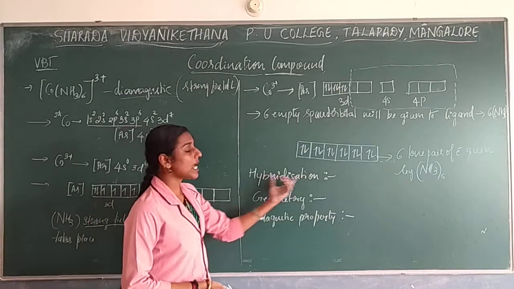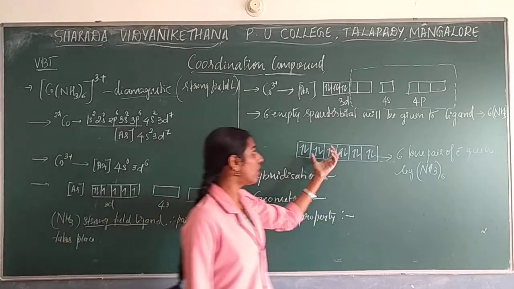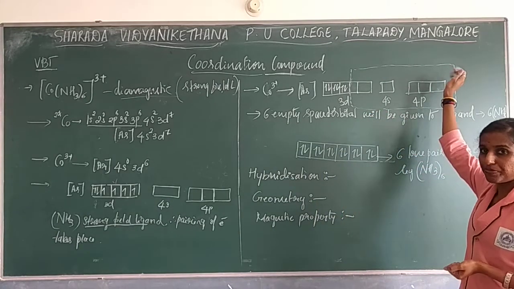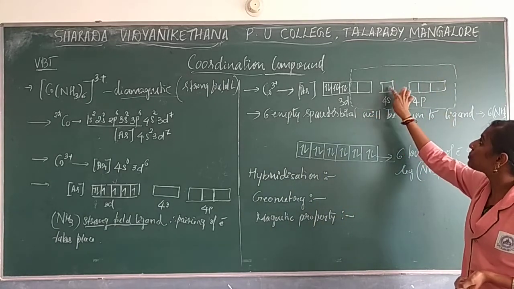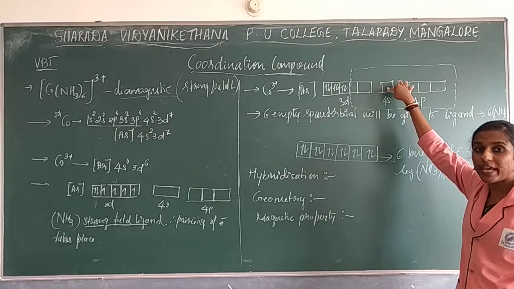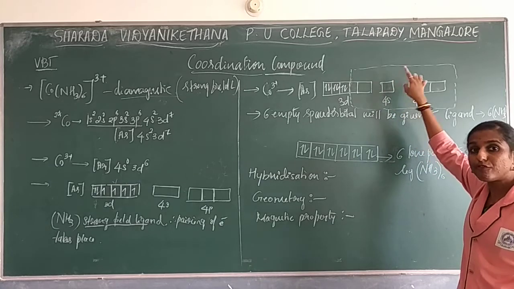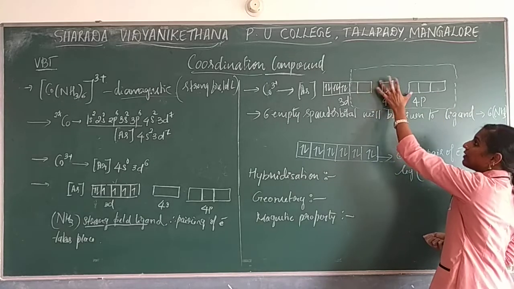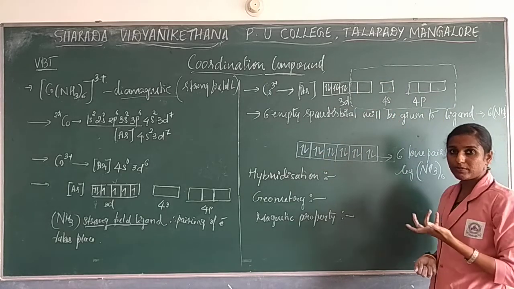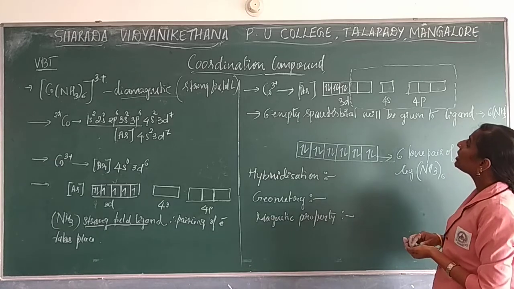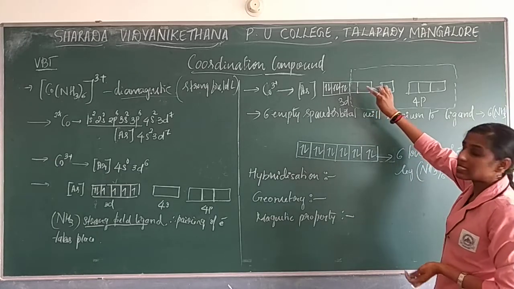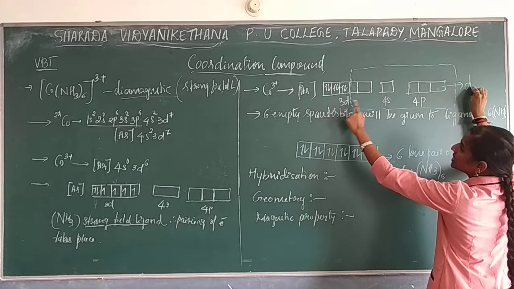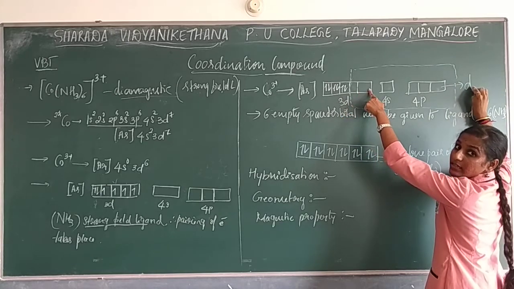Okay. So what is the hybridization of this compound? Hybridization you need to identify by seeing this. How many empty or vacant d orbitals are given for the ligands? So based on that, they will be occupied by your ligand, right? So how many lone pairs, how many empty d orbitals are present? If you consider d, how many orbitals are given for the ligand?